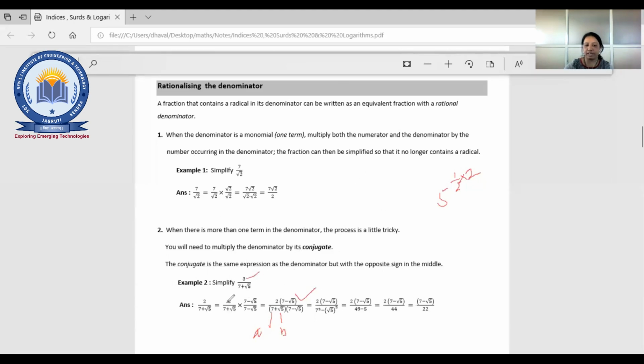Yes, here there is a 3 and in this example 2, so obviously it's going to be 3 only. Fine.